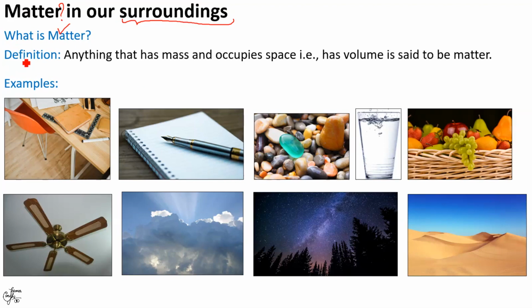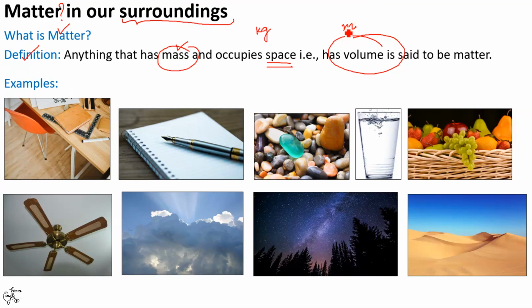Coming to the definition of matter, anything that has mass and occupies space, that is volume, is said to be matter. Now, mass is the amount of matter that makes up an object. It is measured in SI units called kilograms, abbreviated as kg. Volume is the three-dimensional space that an object occupies and is measured in SI unit called cubic meter.